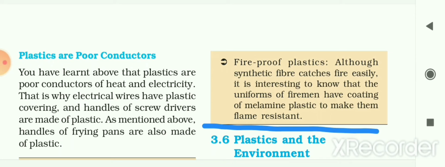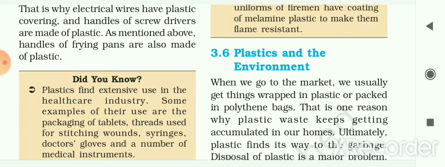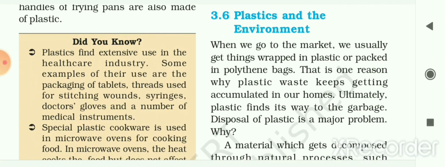And you will observe that you had earlier observed that the fireman's uniform has this type of coating, that is flame or fire resistance. Now let me see plastics and the environment. How does plastic affect our environment? So, plastics and the environment.